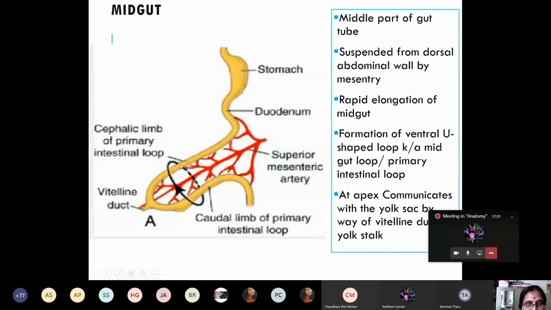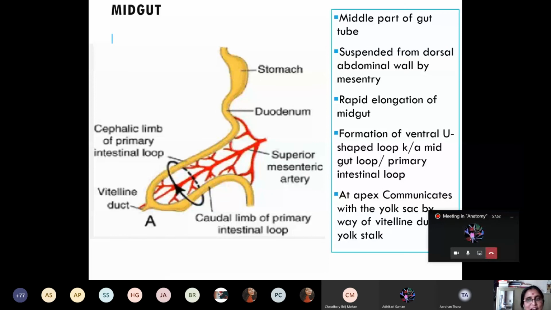Can you see this arrow, my dear students? This is known as the cephalic limb. Cephalic means towards above. We don't say superior here; we say cephalic in development. Cephalic limb, and this is the caudal limb.